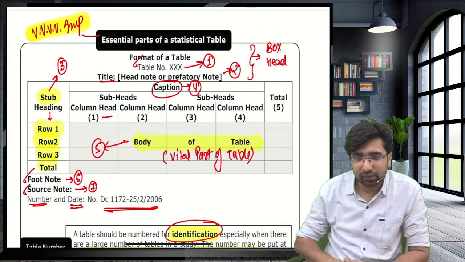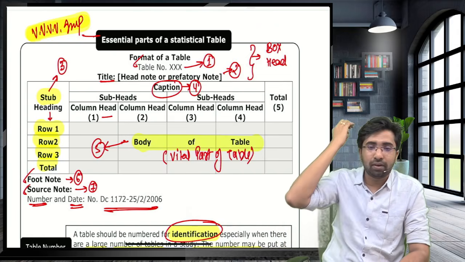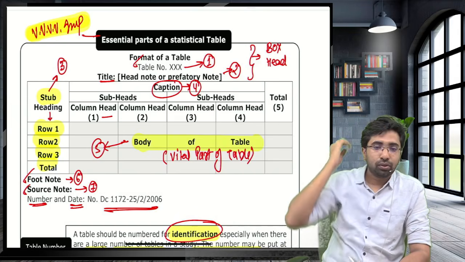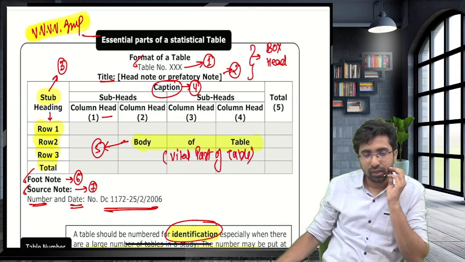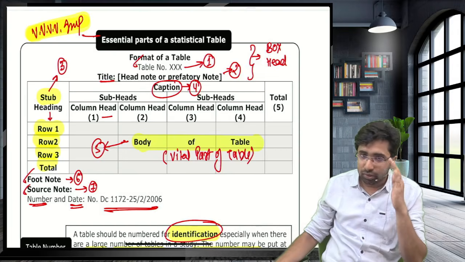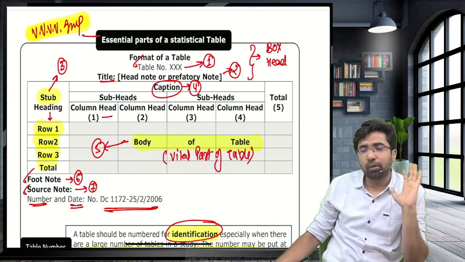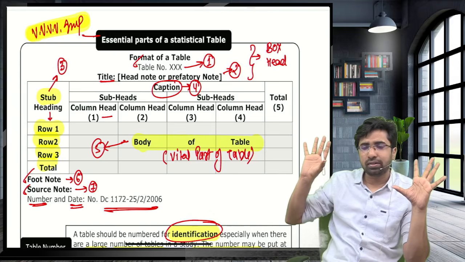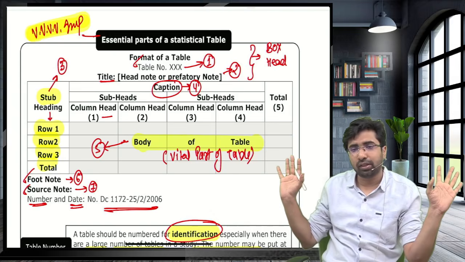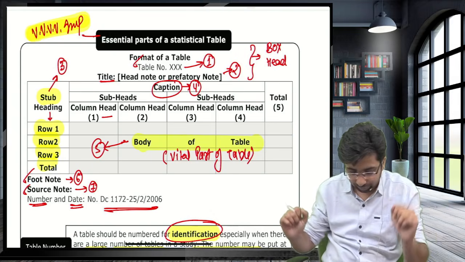Yes, I will upload this as a backup. Don't worry, I will upload this in backup, guys. You don't have to draw it. You just need to keep the things in mind by looking at the table. Footnote, source note: just understand the placements. Don't mug up anything. Guys, done?